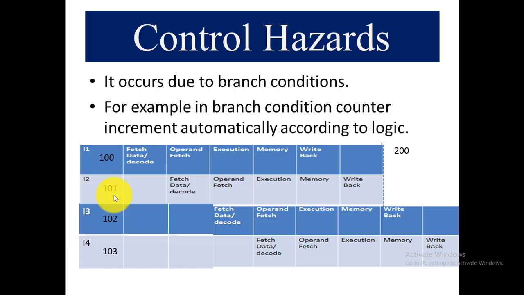We have discussed three different types of hazards. The first one is the data hazard, which is caused when we are using resources that are not ready. After that, we discussed structure hazards, which occur when different instructions access the same resource, like instruction 1 and instruction 2 accessing memory, and control hazards, which occur due to branch conditions. These are all three hazards, and we also discussed the three types of data hazards, that are WAR, WAW and RAW.